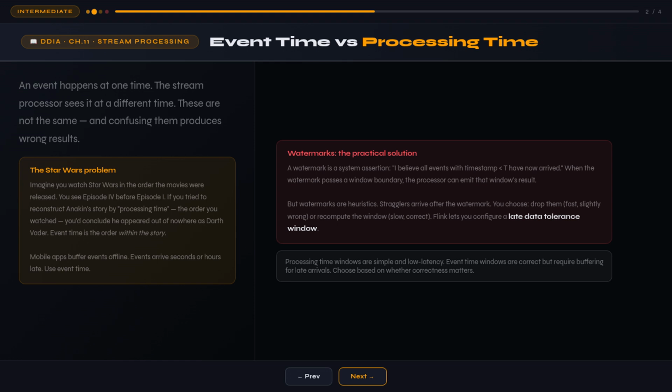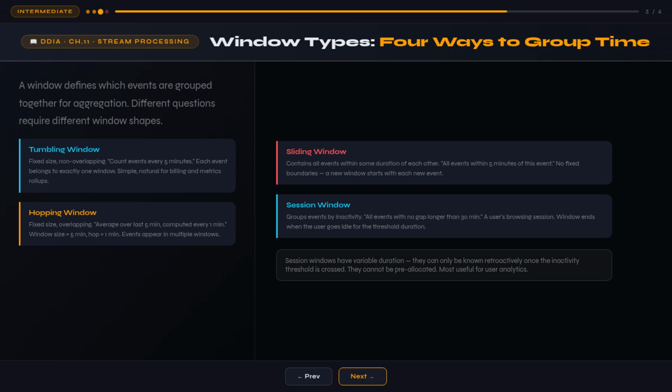If you use event time, you need to handle straggler events that arrive after the window they belong to has already closed. Google Dataflow handles late data with watermarks, a heuristic estimate of how far behind the slowest event might be. Straggler events can either be dropped or used to publish a correction to the previously published window result. The framework tracks which events it's still waiting for. This is the right engineering trade-off, and understanding it is what separates serious stream engineers from everyone else. Once you commit to event time processing, you need to divide the infinite stream into finite chunks to compute aggregations.